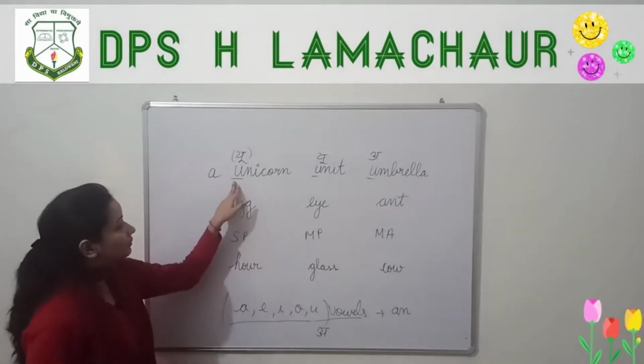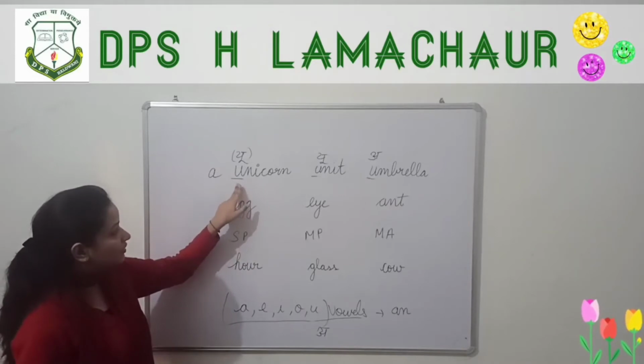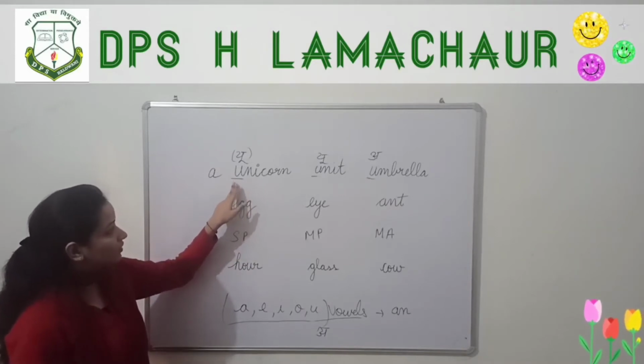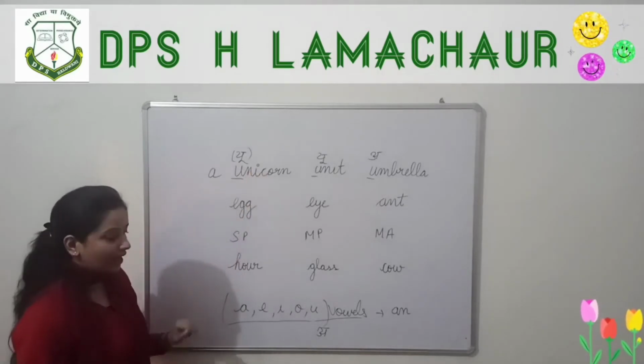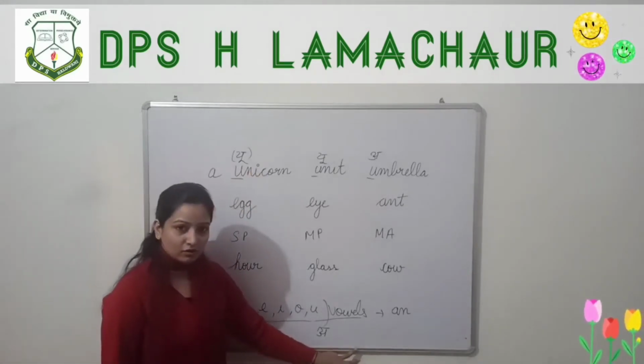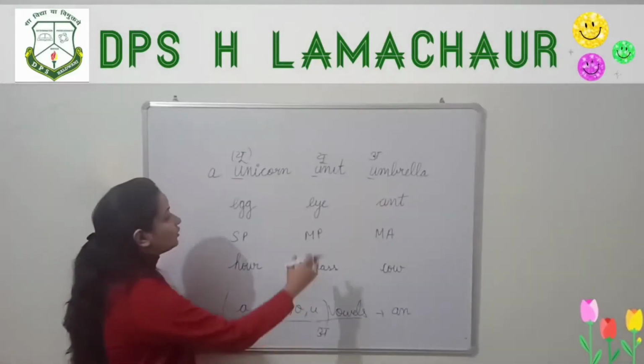Why? Because of the beginning, see the starting sound. This word unicorn starts with the sound U, and U is not a vowel sound, so write a. Unit.